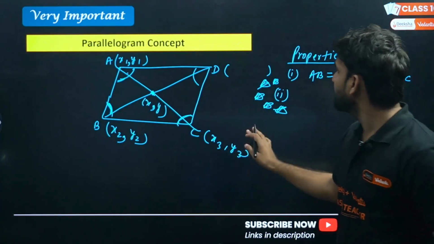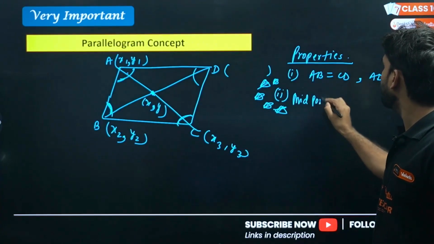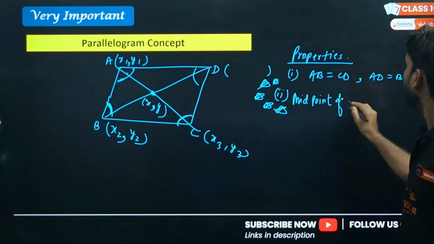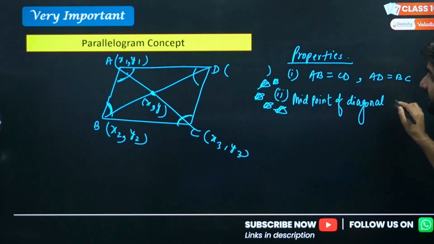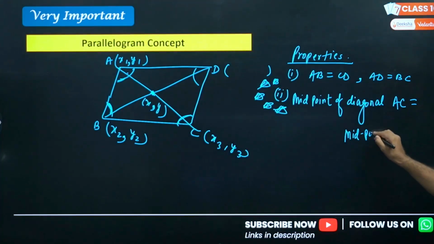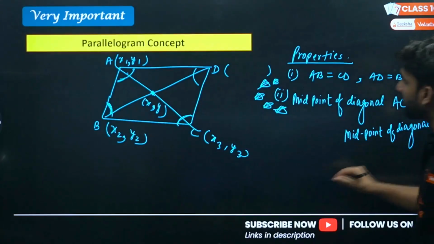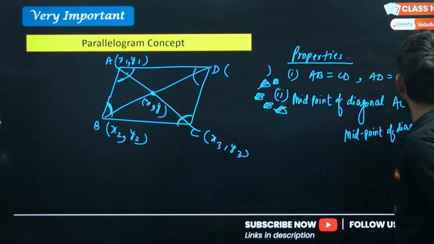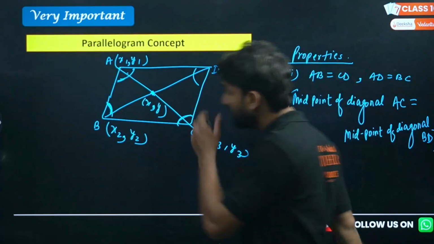So the property is: the midpoint of diagonal AC is equal to what, my dear lovely kids? The midpoint of diagonal BD. Very important. I'm boxing it. Very important.